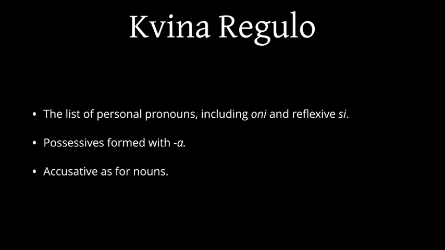The fifth rule contains the list of personal pronouns: mi, ci, li, ŝi, ĝi, ni, vi, ili, and then also the indefinite pronoun oni and the reflexive pronoun si. It mentions that the possessive forms of these are formed just like any other adjective, and that the accusative form, both of the possessive adjectives and of the pronouns, is formed as it is for nouns, by putting an n on them.